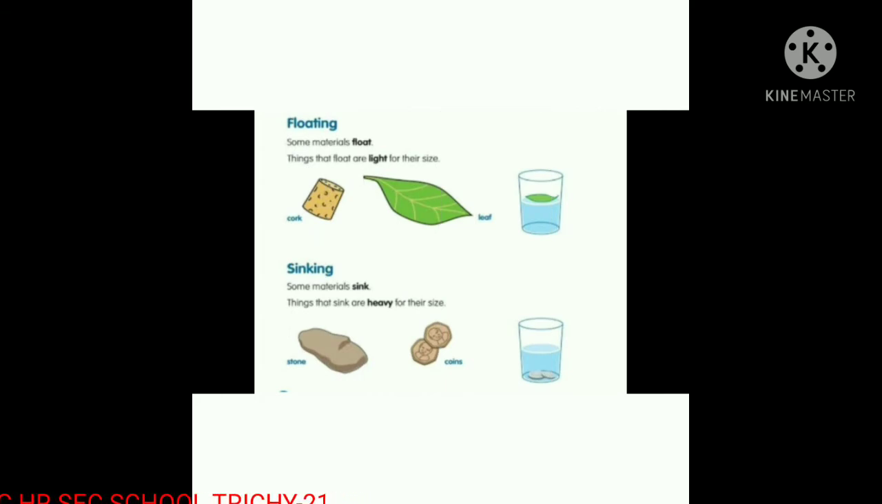Some materials float. Things that float are light for their size. For example, a leaf. Some materials sink. Things that sink are heavy for their size.